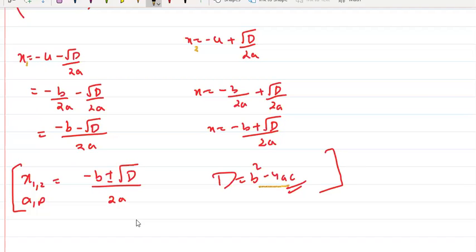x1, x2 means x1 and x2. It is just two roots. It is just the variable. For example, I have two students. I can say he is student 1, student 2. So I'll write s1, s2. Student 1, student 2. So x1, x2 is the first root and second root, or you can just write it as alpha and beta. Alpha and beta. Got it? Tell me, got it? Any issues in this? Tell me, any issue in this?